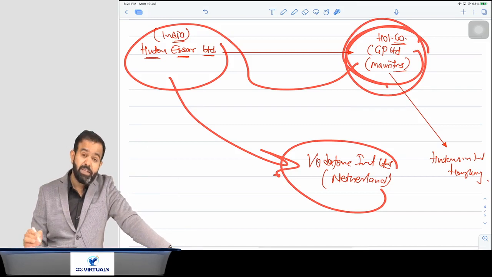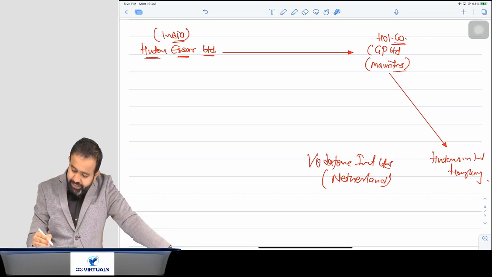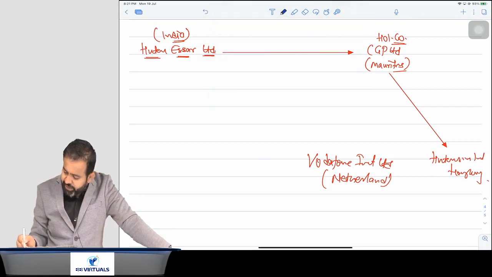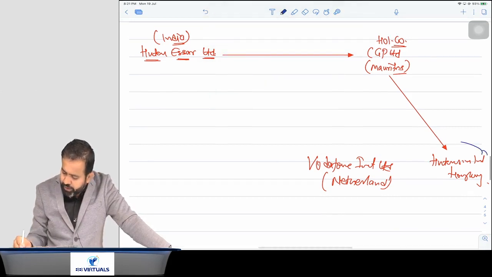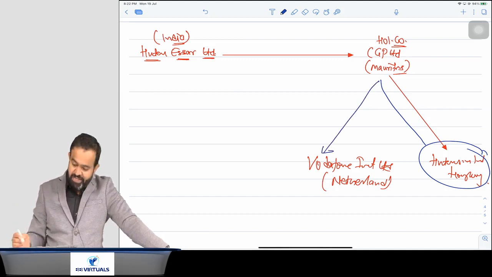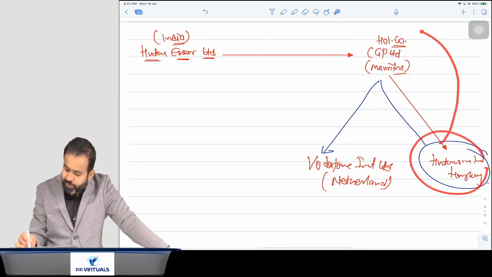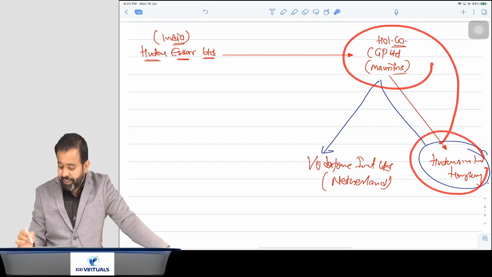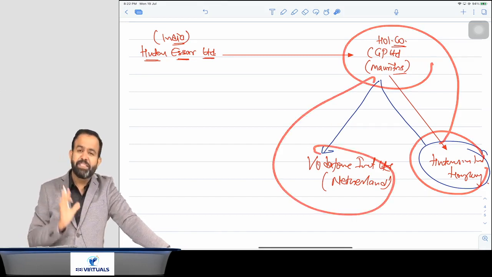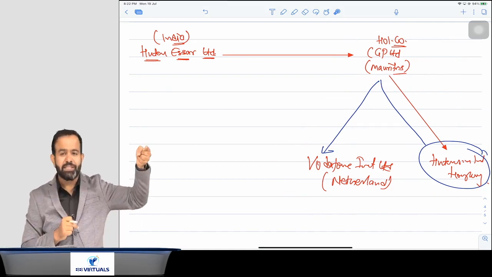But they planned in a different way. How did they plan? You know that. Here, Hutchison International Hong Kong transfers the shares of CGP Mauritius to Vodafone International. Here one foreign company, a Hong Kong based company, is transferring shares of the Mauritius based company to the Netherlands based company.